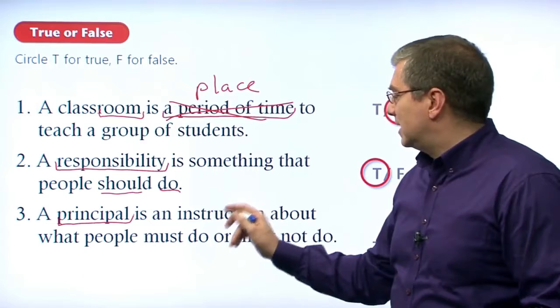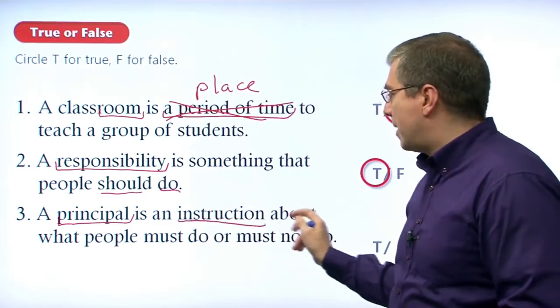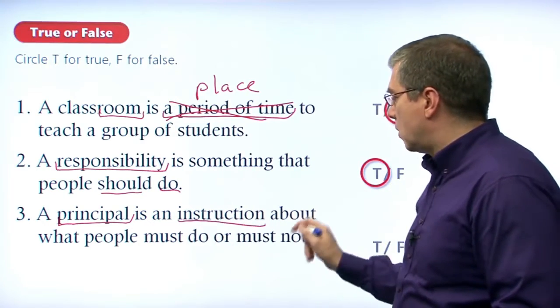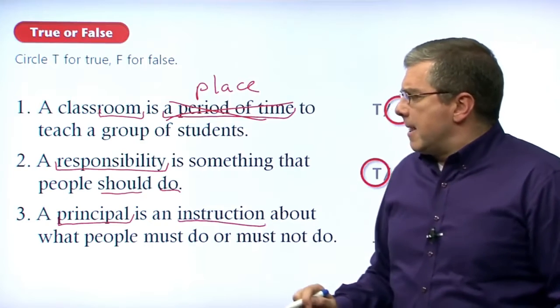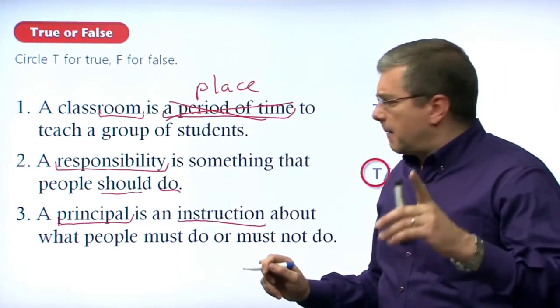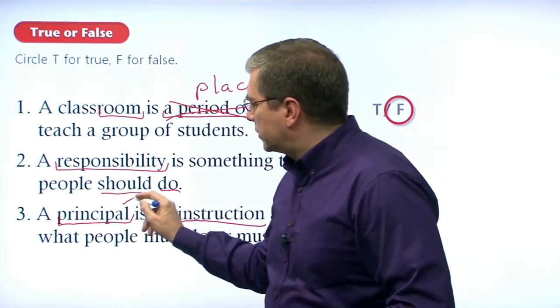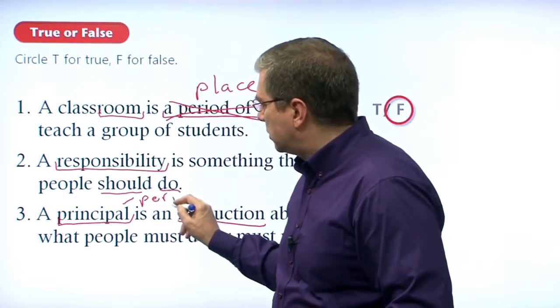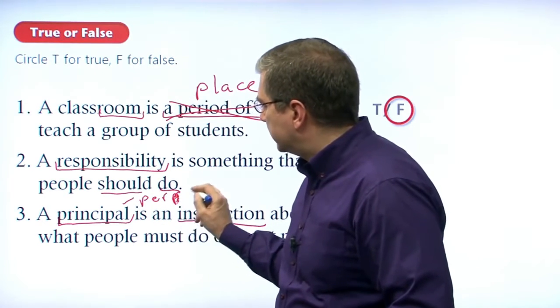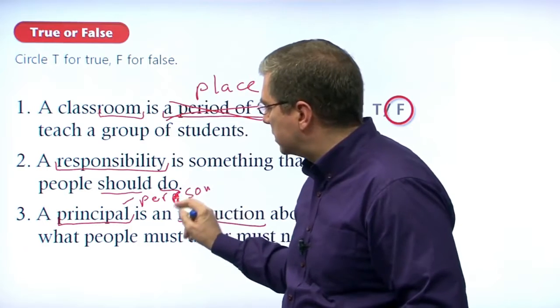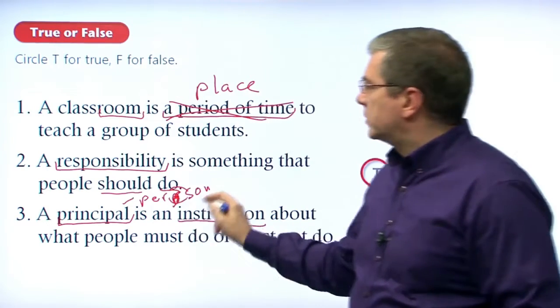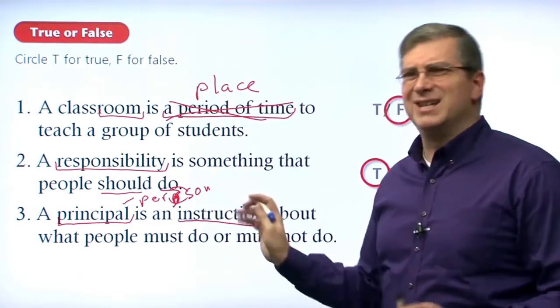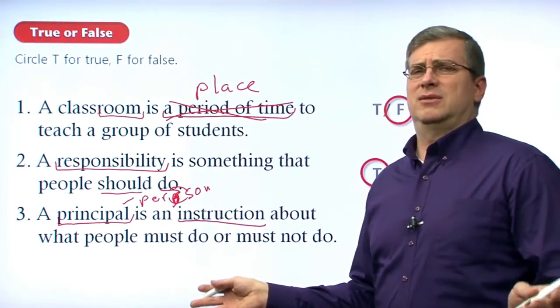A principal is an instruction about what people must do or must not do. Does that sound right? A principal, remember, is a person. Sorry about that, just join these two together. Okay, a principal is a person, not an instruction. That doesn't make sense.